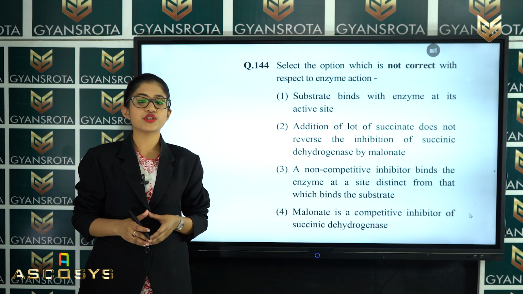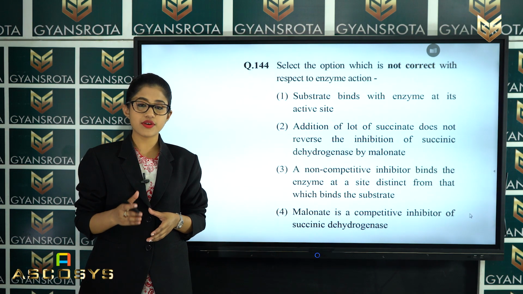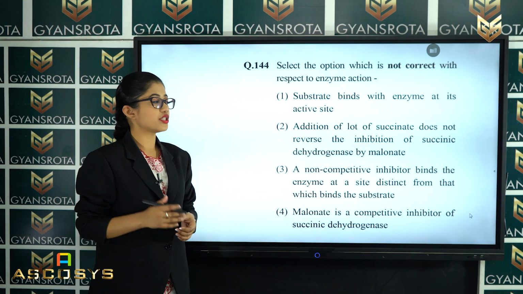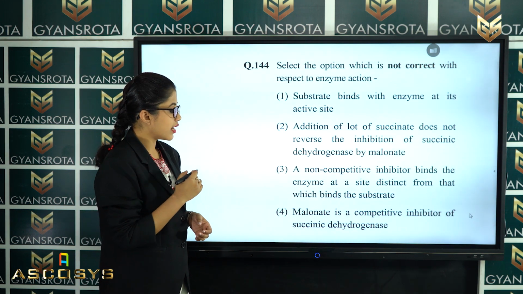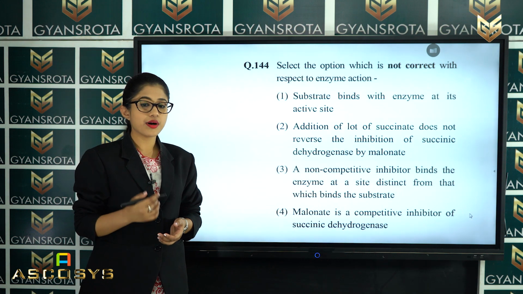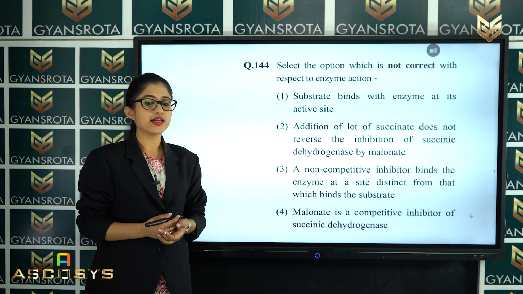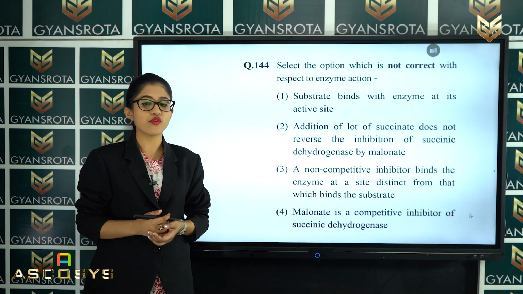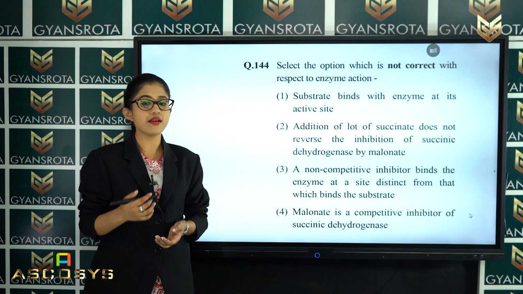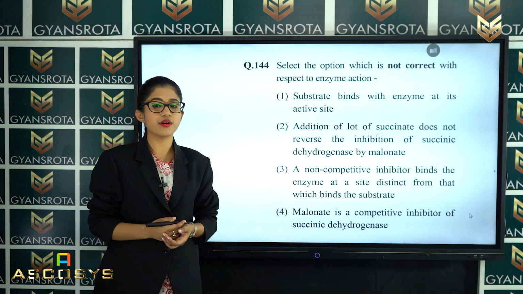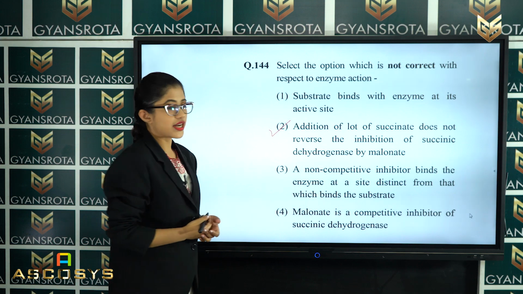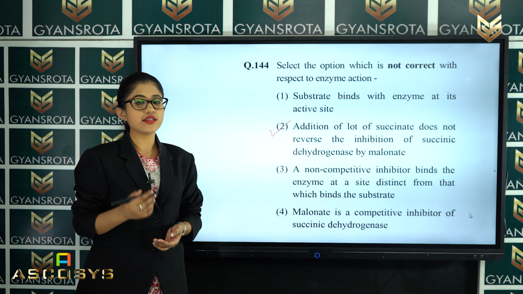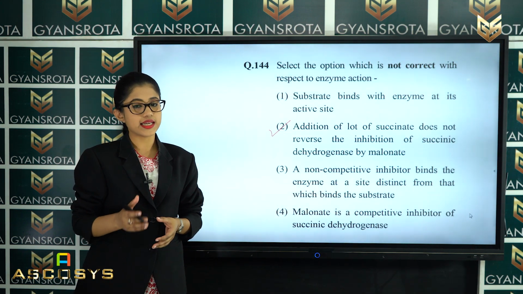This is from the chapter Biomolecules. There we have discussed the enzymes. So what is the correct answer among these? Option number 1, then option number 3 and 4 are correctly written, but in option number 2 it is written that addition of a lot of succinate does not reverse the inhibition of succinate dehydrogenase by malonate, which means option number 2 is the incorrect statement, and this is the correct answer for question number 144. Now let's see the next question.